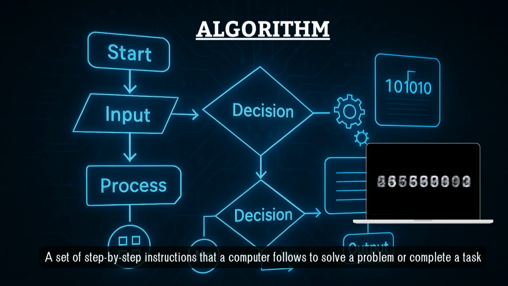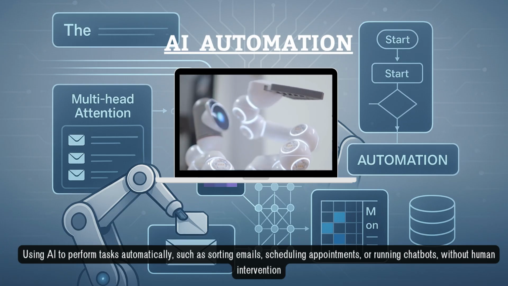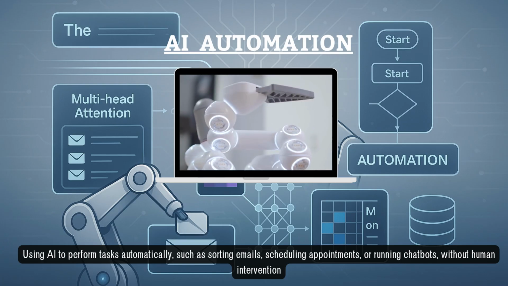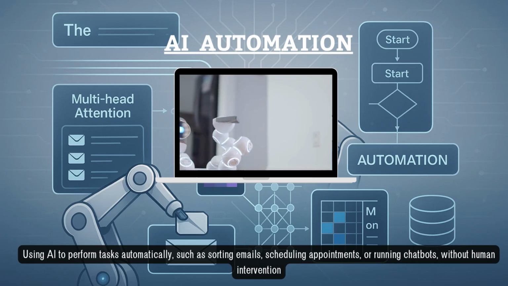Algorithms are step-by-step instructions computers use to complete tasks or solve problems. Transformers are artificial intelligence architectures that efficiently help computers process and understand language. AI automation lets AI handle tasks automatically, like email sorting and appointment scheduling, without human intervention.